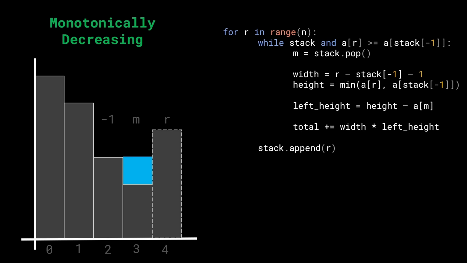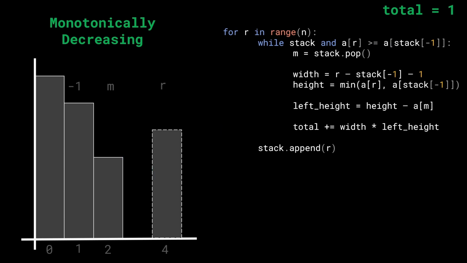And we can simply take this area and add it to the total. So on the top right hand side, we'll keep track of the total. And what will happen in this case? We see that the width is 1 and the height is also 1. So we're going to say that total now increases by the value 1. Again, all of this was keeping m, mid, in mind. But the current stack top is what? It's the value at the index 2. Okay, so now this pops out and we can iterate further.